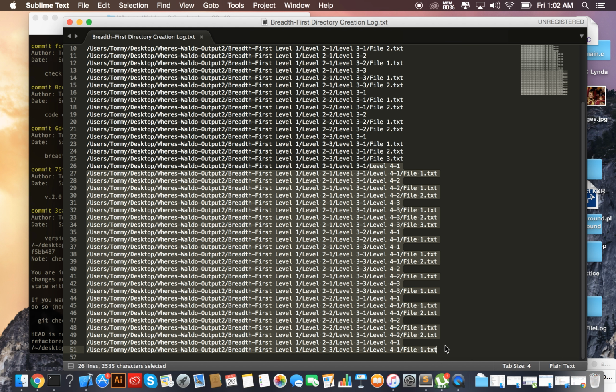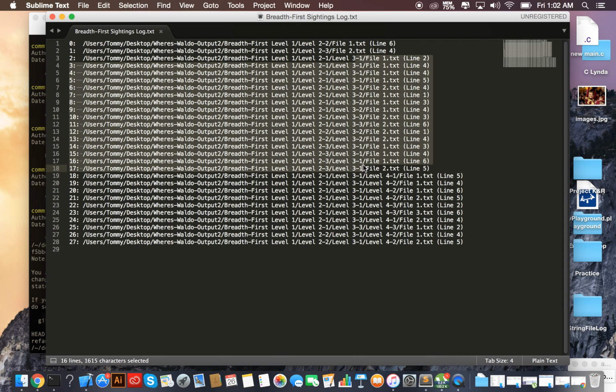Okay, so here we go. Now this is where we can actually test it. Again, we see level 2, then all the level 3s, then all the level 4s in sequential order, breadth first. Which may be confusing at first, but this is the easiest way I could think of. You can see level 2-1, then child 3-3, then 4-4, and so on.